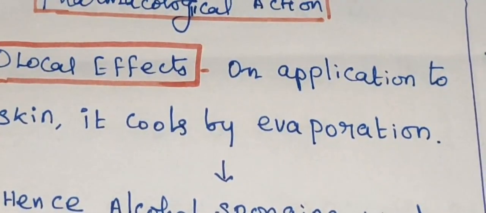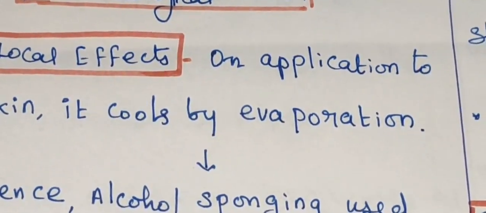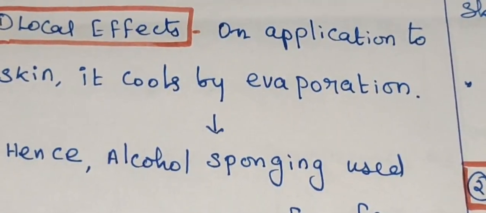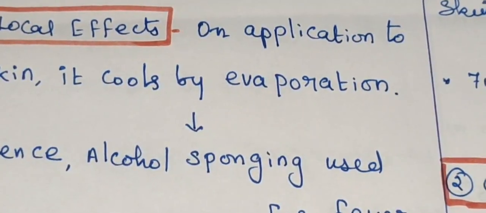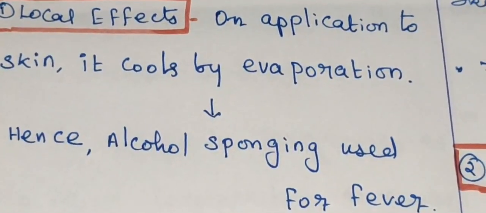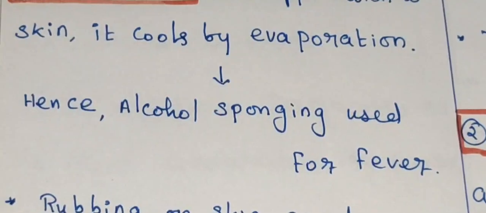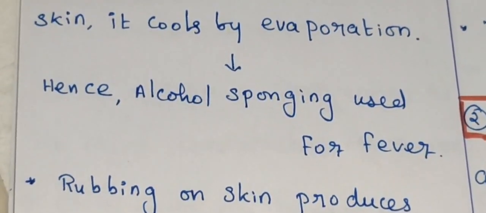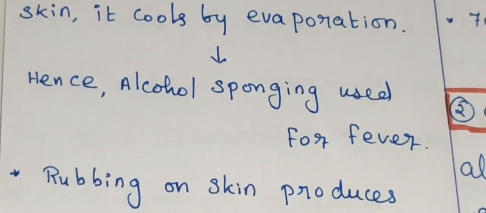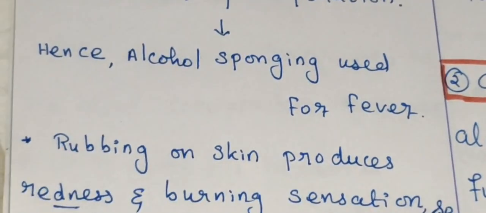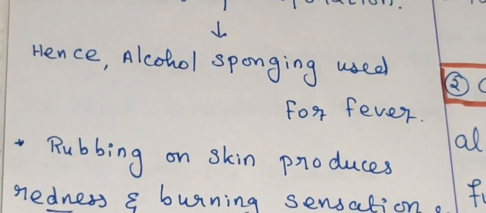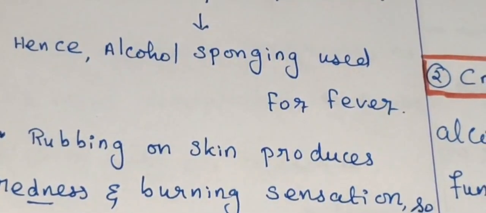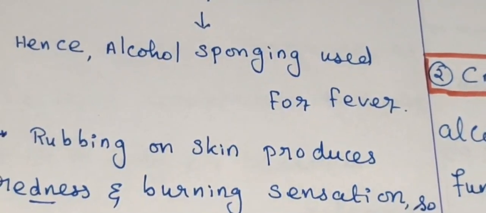Next, the various pharmacological actions on various body organs. First one is the local effect. A tissue paper dipped in ethanol gives a cooling effect because of fast evaporation. That's why it is used in fever. Take a cloth or tissue paper, dip it in alcohol, and we can do sponging. The child can get a cooling effect. That is the local effect.